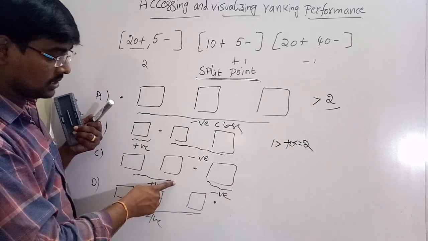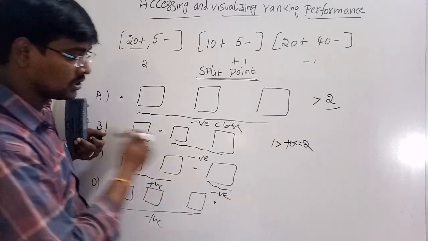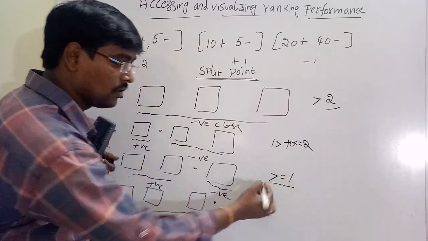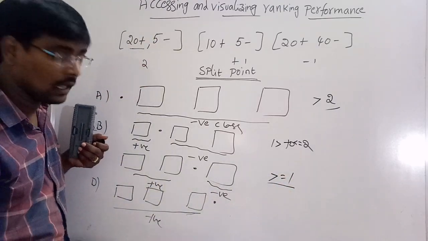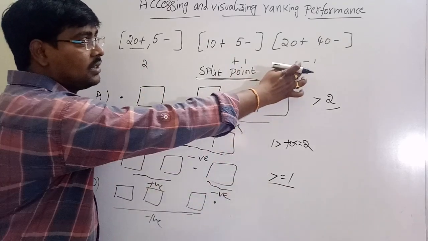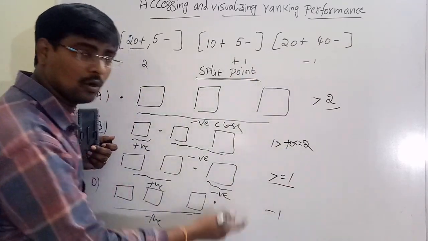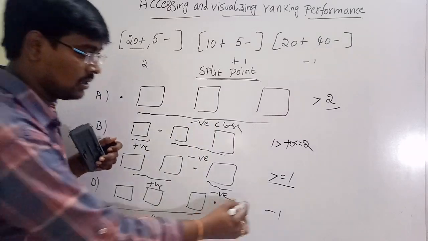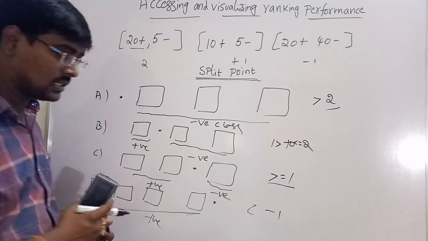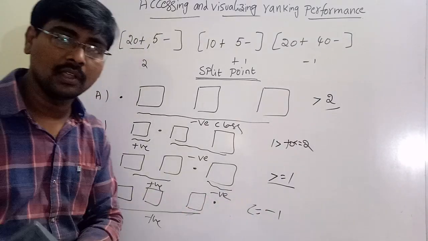Similarly, for this, these two are positive. That is, greater than or equal to 1. So only these two are positive. And for this one, lower than minus 1, that is, all scores less than or equal to minus 1, all are negative.